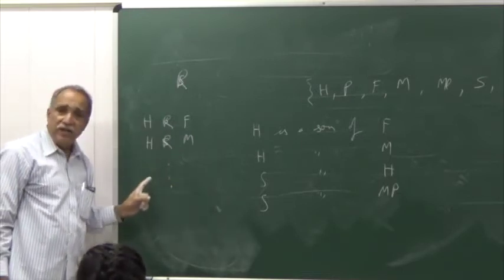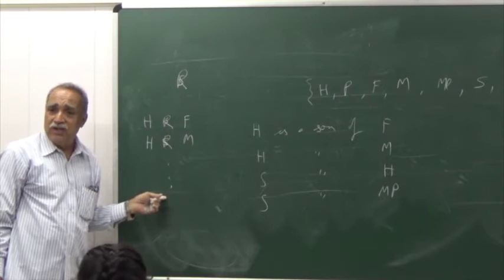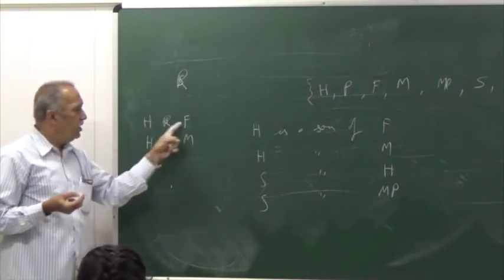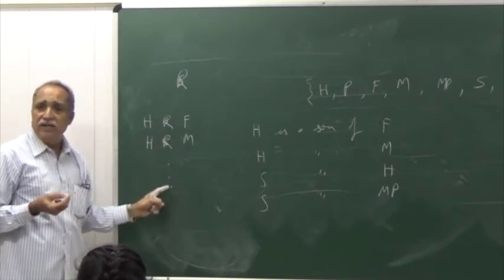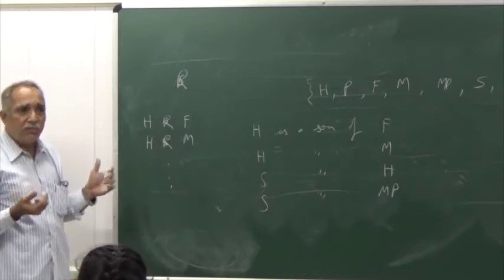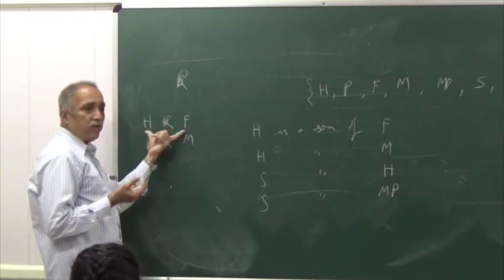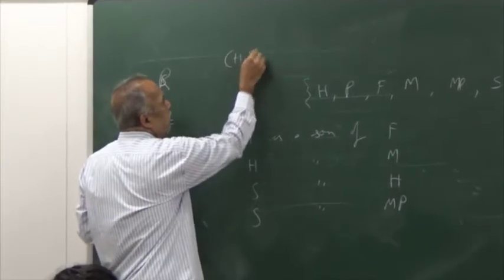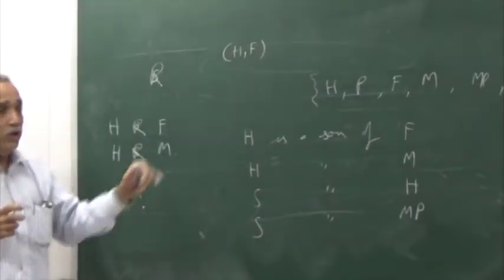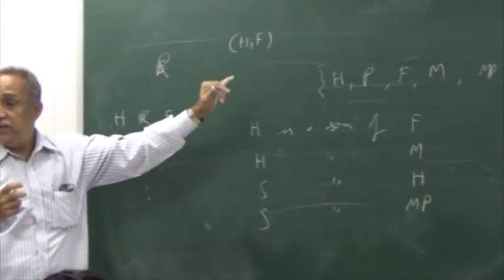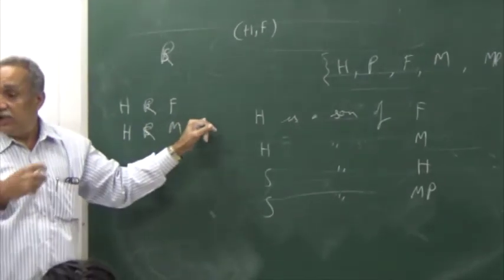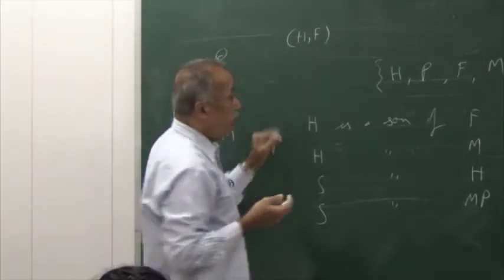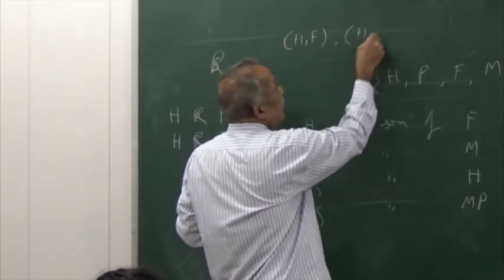Even this, if you find inconvenient to use, still further abbreviation you can try. Why should you write each time this symbol again and again? Let us use some other notation. Instead of writing this entire statement, I will simply write an ordered pair. Whenever I use this ordered pair, I will mean H is a relative of F under the given assigned relationship. So the ordered pairs I get will be HF, HM,